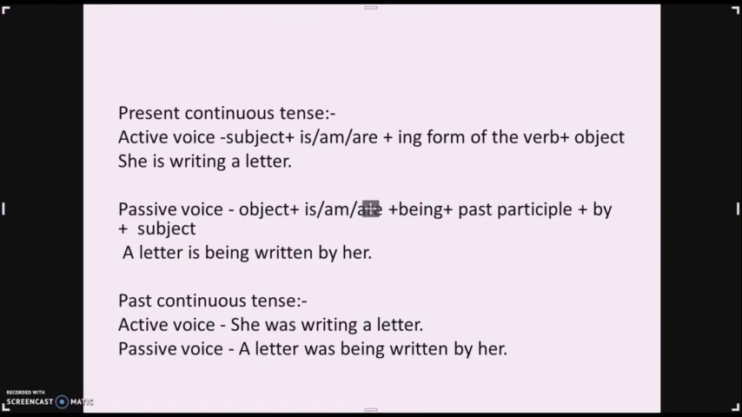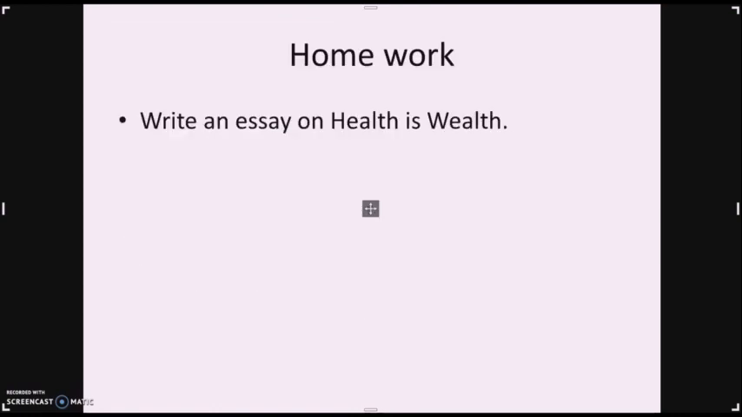Now coming to the homework part. The homework is to write an essay on health is wealth. This is also a project work for you. Let us write an essay on health is wealth and send it through WhatsApp.